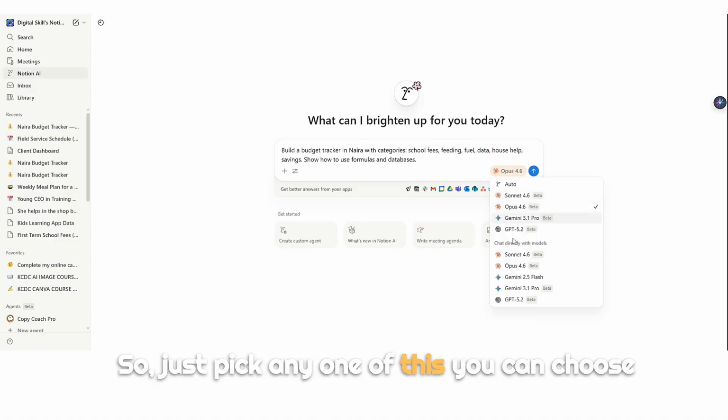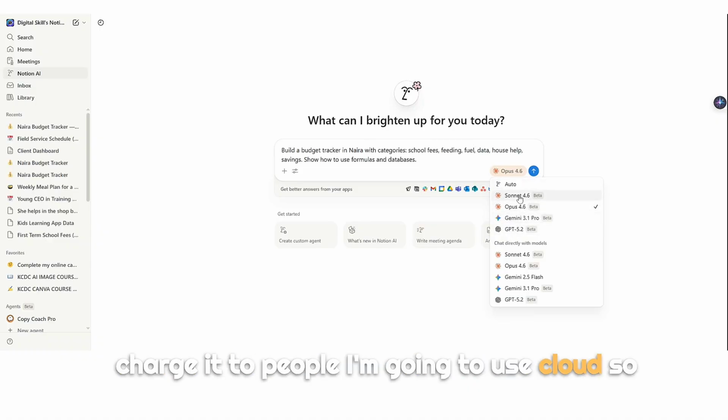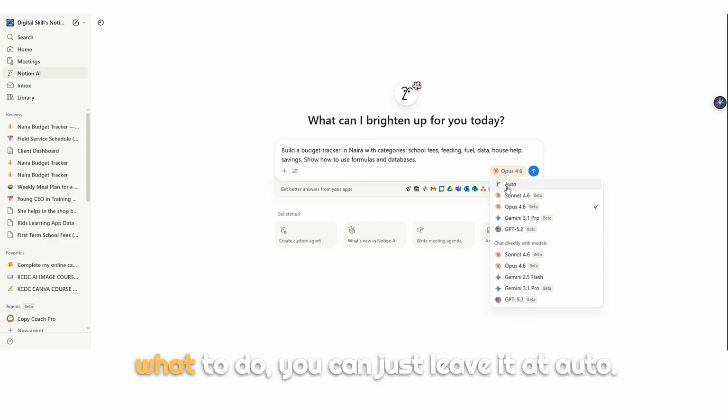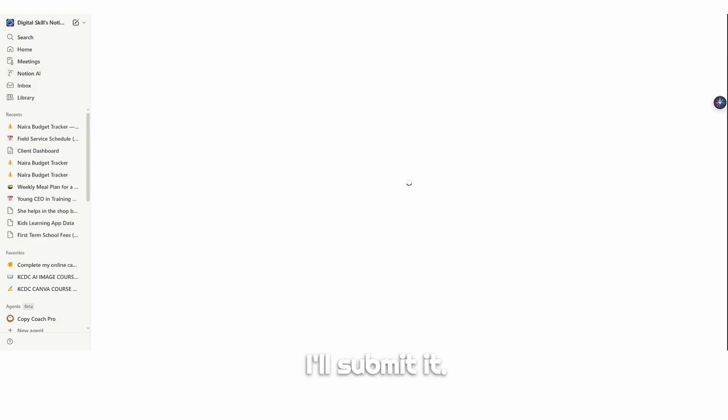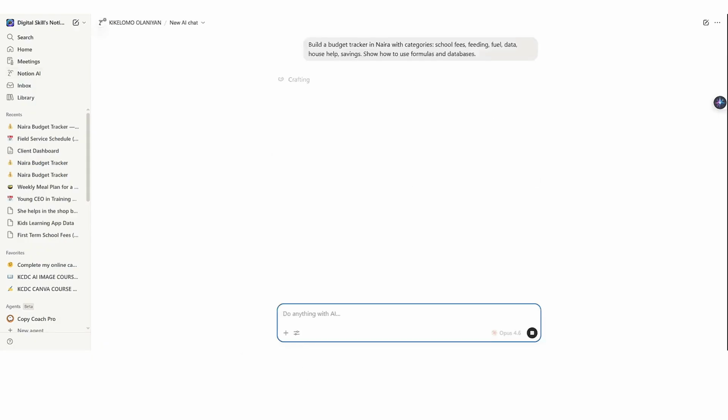So just pick any one of these. You can choose ChatGPT, but I'm going to use Claude. And if you want auto, if you don't know what to do, you can just leave it at auto. But me, I've chosen where I want to. So I'll just click on this purple. I'll submit it. So yeah, then you can go and do whatever you want to do.